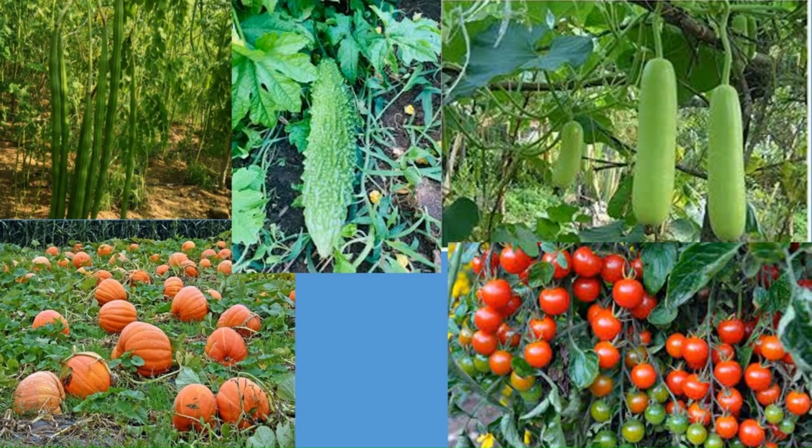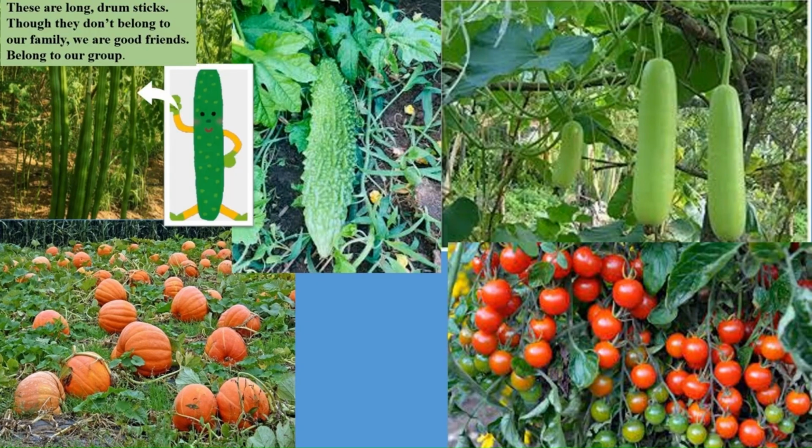The farm was very big. So both Tina and Gus continued their walk. And when they reached one place, Gus saw drumsticks. So he told Tina, look Tina, these are long drumsticks. Though they don't belong to our family, we are good friends. They belong to our group.